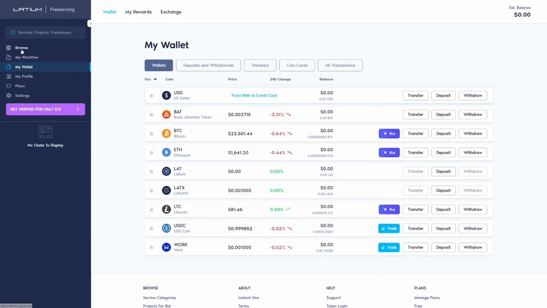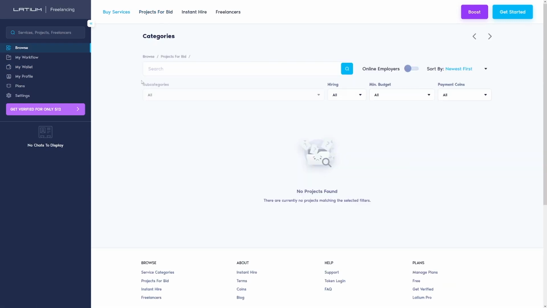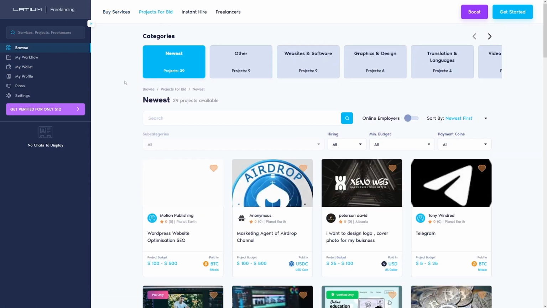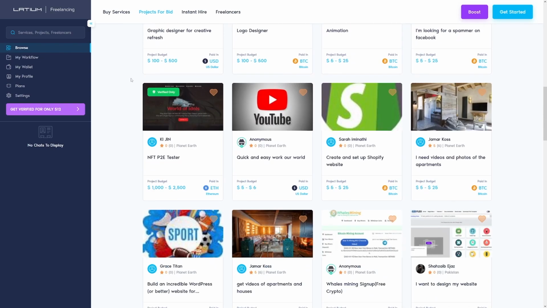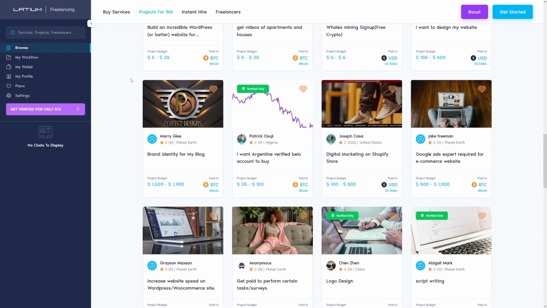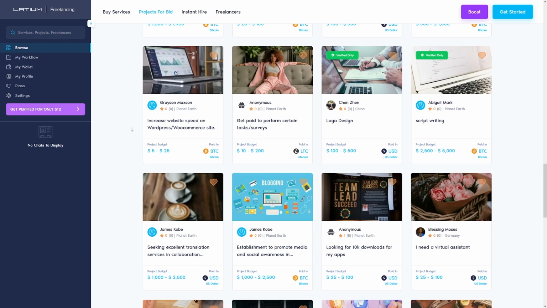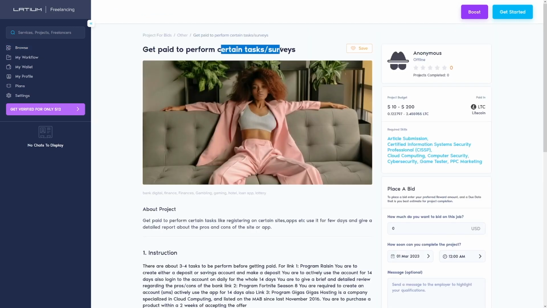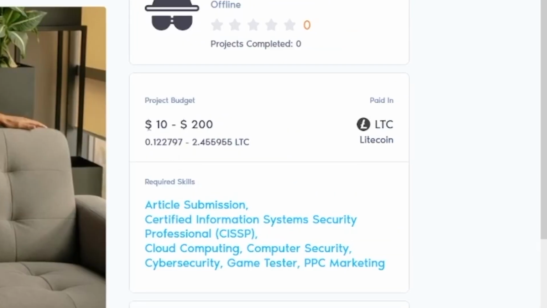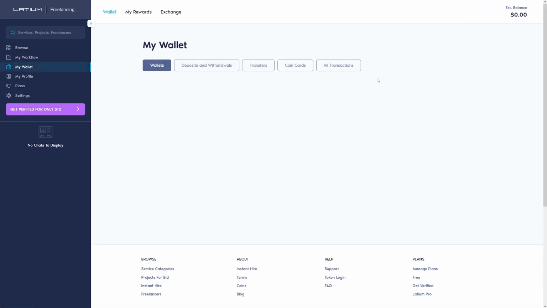But apart from writing, you also have some easy jobs here on the website, which are like data entry, some app logins, some testing of apps, and some surveys as well. So this website offers a lot of opportunities. My suggestion is that you take a bit of your time and do a bit of research. Just take a look at this. You can get paid to perform certain tasks and surveys, and you can get anywhere from $10 to $200 worth of Litecoin, for example. But of course, you just exchange that for US dollars, and that's it.